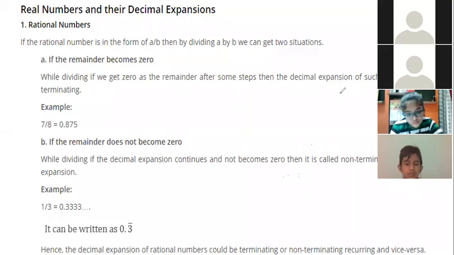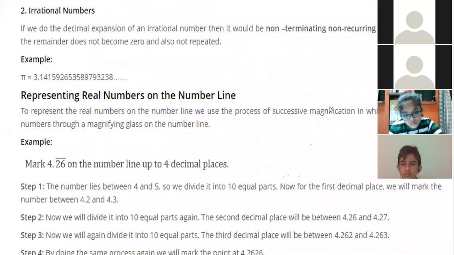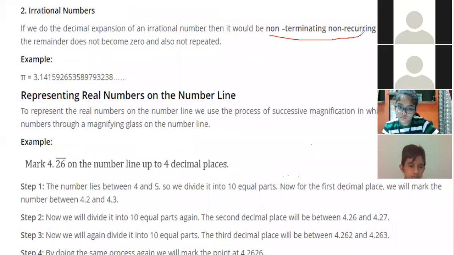Now, irrational numbers, we already discussed. Non-terminating and non-recurring numbers are called irrational numbers.